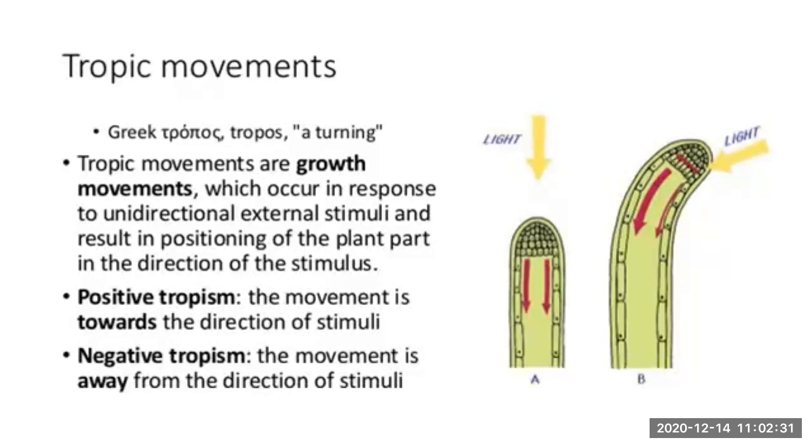Okay, so these tropic movements are of two types: positive tropism and negative tropism. First, positive tropism means the movement is towards the direction of the stimulus. And negative tropism is the movement which is away from the direction of the stimulus. These are the two types of tropic movements.